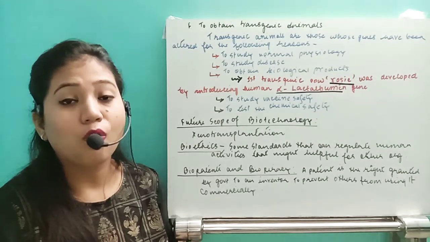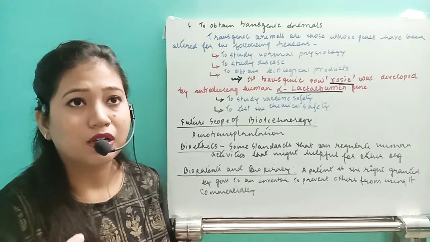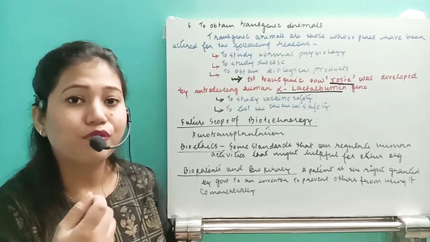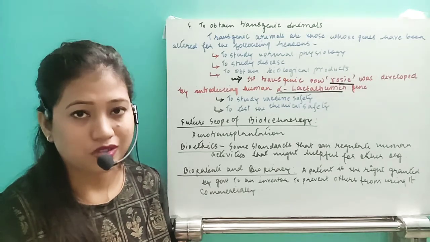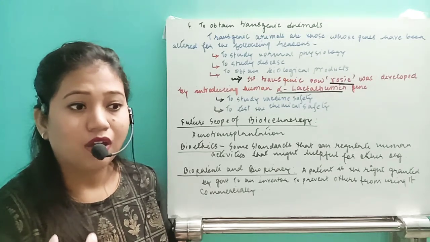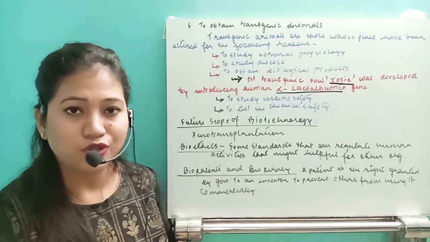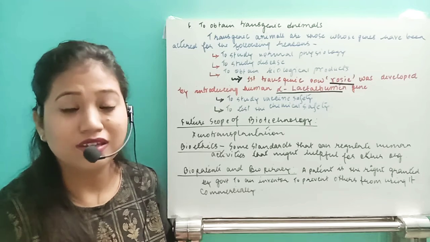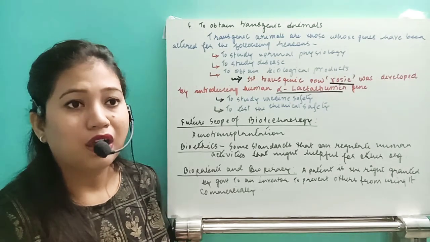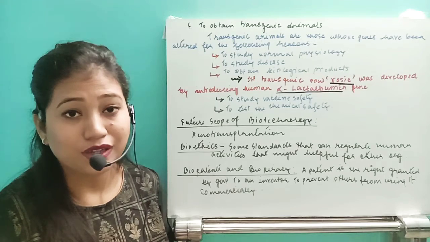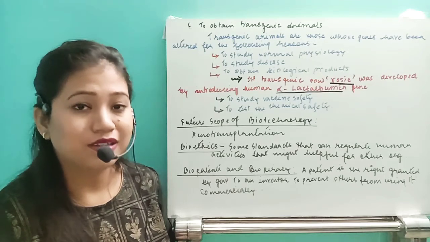Next one, the goat and the sheep. Spiders produce web. So the web producing gene is introduced into the sheep, so that whenever the wool is collected from the sheep, it is very lightweight, very durable, and has tensile strength. This can give warmth during the winters and a cool effect in the summers.